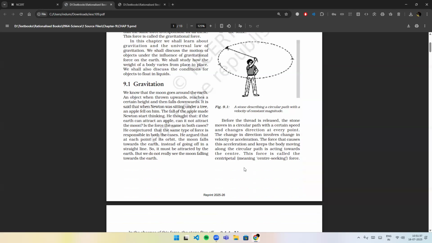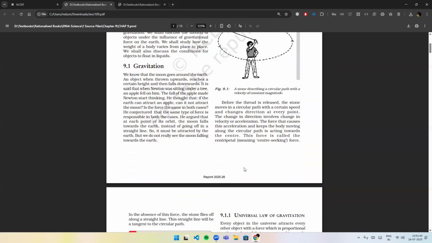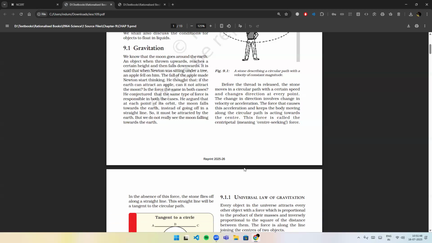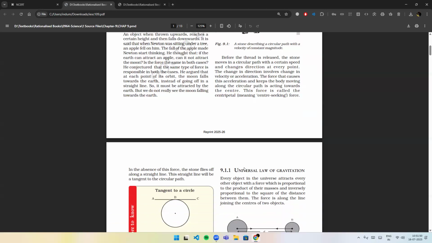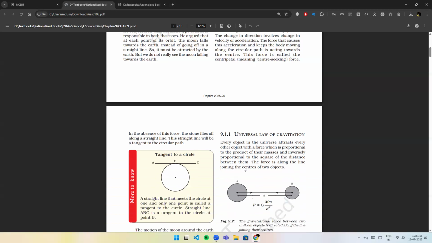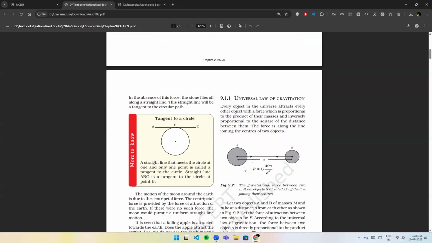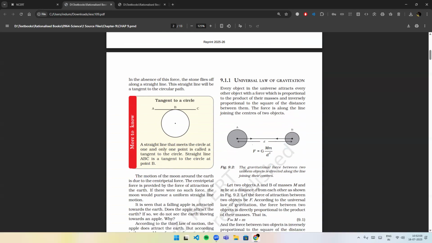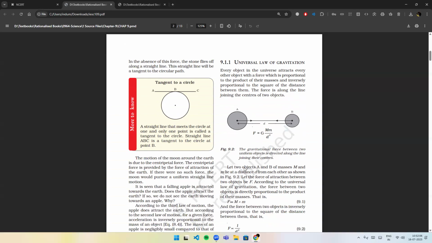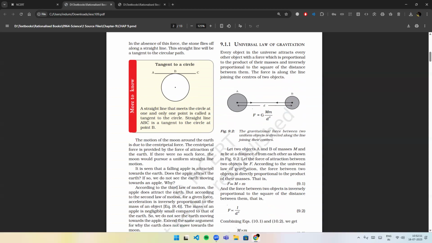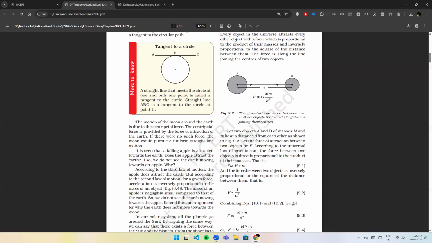The force that causes this acceleration and keeps the body moving along the circular path is acting towards the center. This force is called the centripetal, meaning center-seeking, force. In the absence of this force, the stone flies off along a straight line. This straight line will be a tangent to the circular path. More to know: a straight line that meets the circle at one and only one point is called a tangent to the circle. Straight line ABC is a tangent to the circle at point B.